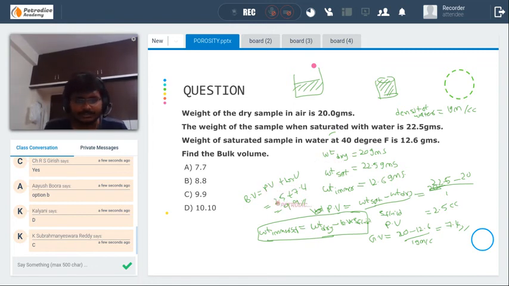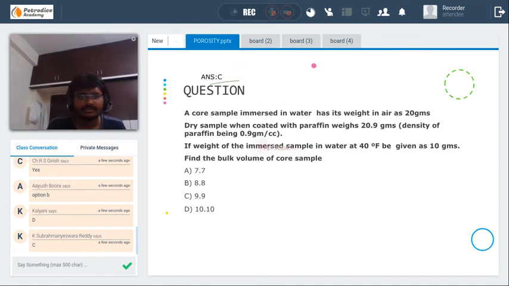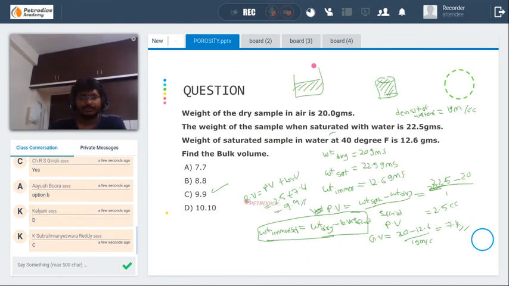Does everybody understand the question? The answer is C. We have used the fluid saturation method to find pore volume, and we have used the buoyancy method to find grain volume. As they asked for bulk volume, pore volume plus grain volume is equal to bulk volume.